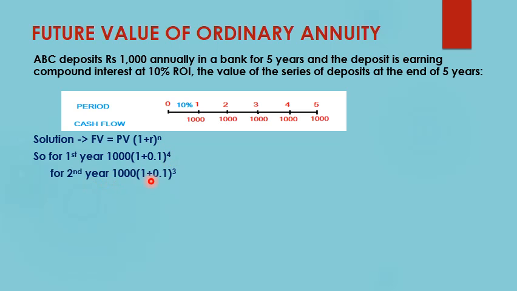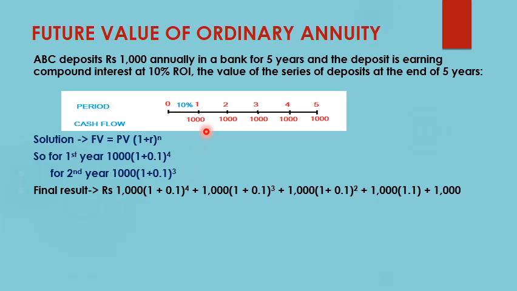Now for the second year we will calculate in the same way, that is, present value is 1000, since the investment is again equal sized at rupees 1000, in the bracket 1 plus 0.1 raised to 3. Again at the end of the second year, rupees 1000 was invested, and how many years were left? That was this year, third year, fourth year, and fifth year. That is why we took n as 3.